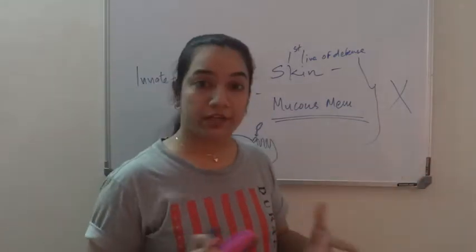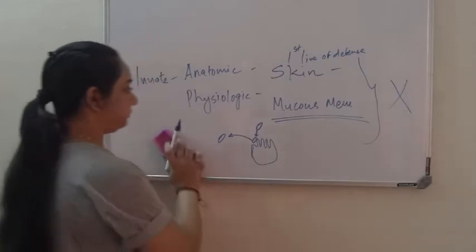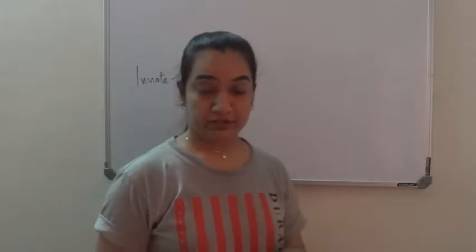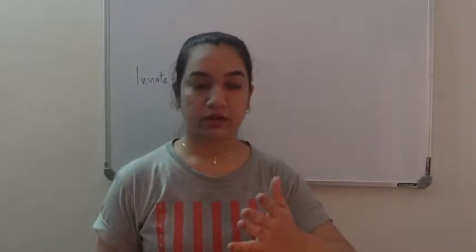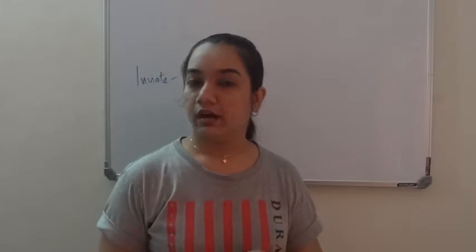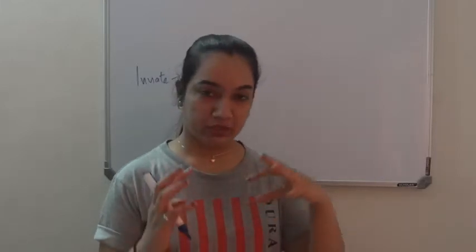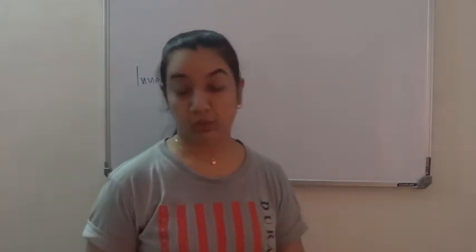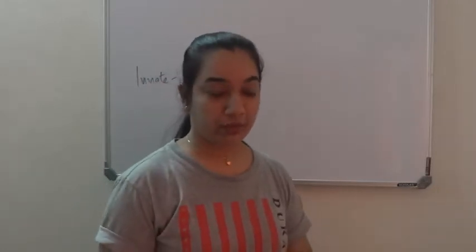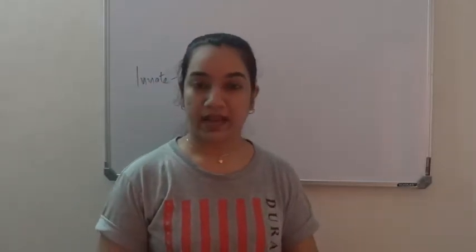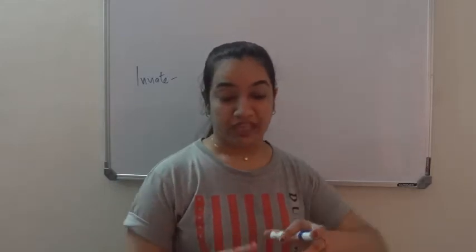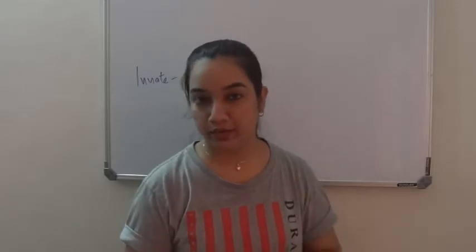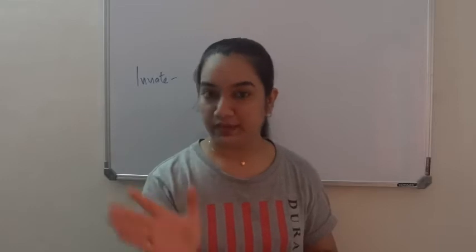What if the organism is smart enough to cross this? Let's see what happens. Suppose the pathogen is smart enough to cross this anatomic and physiologic barrier. Okay, one point that I forgot to mention is that a physiologic barrier, like the low pH of your stomach, also is a kind of physiologic barrier, because once the pathogen enters, it is so acidic that the organism cannot survive in such a low pH. Also, your body temperature, when you have fever, the fever actually is a kind of mechanism which is trying to make it unfavorable for the pathogen, because the pathogen would not be able to survive easily in such high temperatures. So fever is a good sign that your body is actually fighting against something.